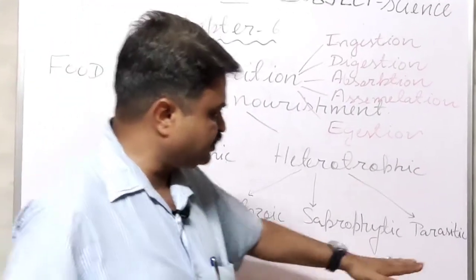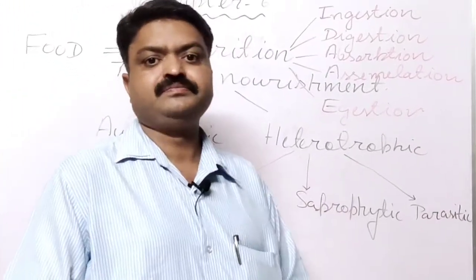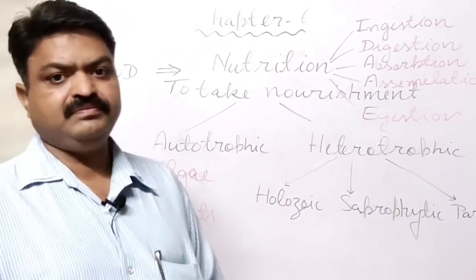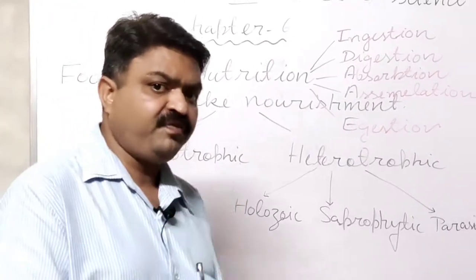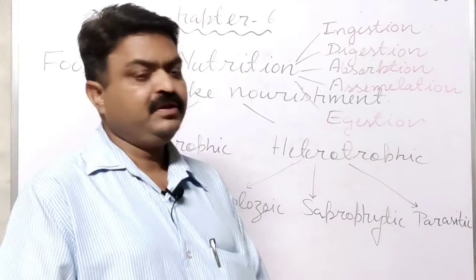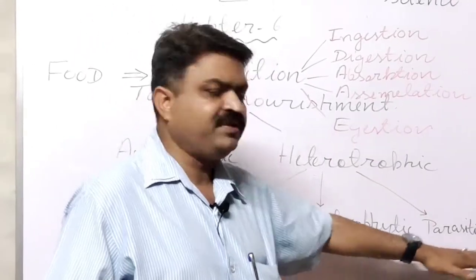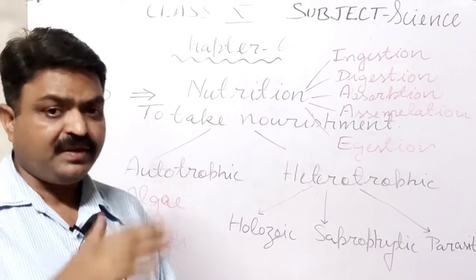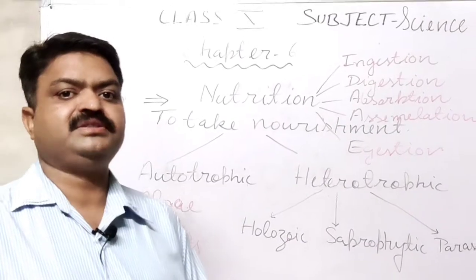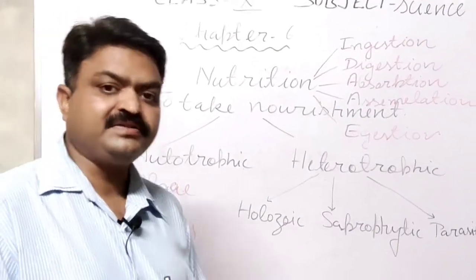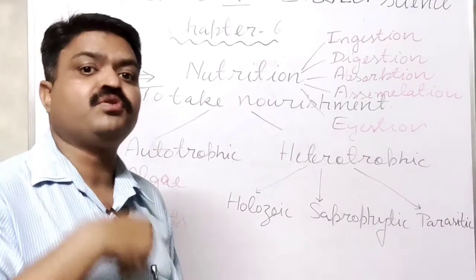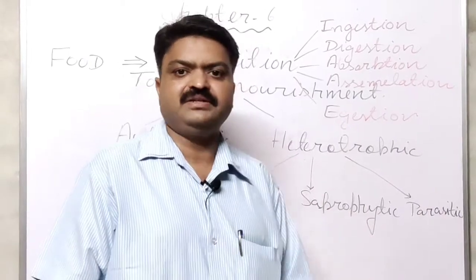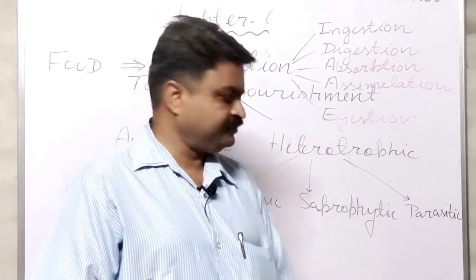This mode of nutrition is found in leech, lice, amarbel or cuscuta, liver fluke, tapeworm, ascaris. These living organisms have the parasitic mode of nutrition, in which they completely depend on another living organism for food, and they suck the digestive juice from those living organisms. That's why this mode of nutrition is known as the parasitic mode of nutrition.